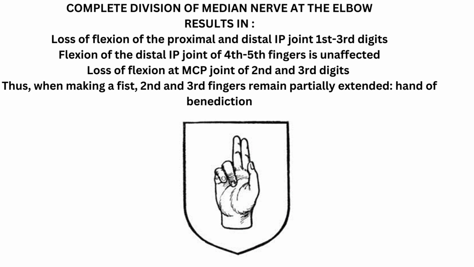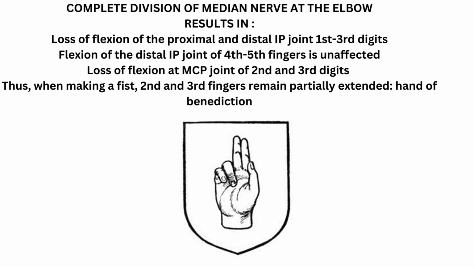In incomplete division of median nerve at the elbow region, the flexion of the proximal and distal interphalangeal joints of the first to third digits is lost. However, the flexion of the distal interphalangeal joint of the fourth and fifth fingers is unaffected because the movement is produced by the medial part of flexor digitorum profundus, which is innervated by ulnar nerve.